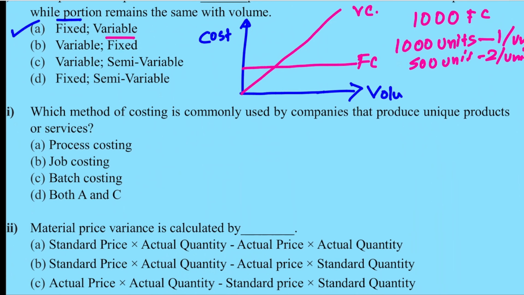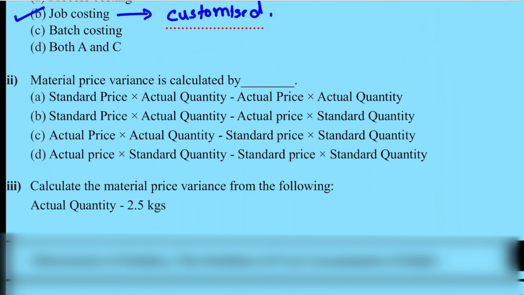Which method of costing is commonly used by companies that produce unique products or services? So basically this is job costing. Job costing means it is customized. So customized means unique product or service. Material price variance is calculated by. So this is price variance. So the variance is because of price. What is the variance of price? SP minus AP multiplied by actual quantity. If you expand this, you will get SP AQ minus AP AQ. So option A is that.